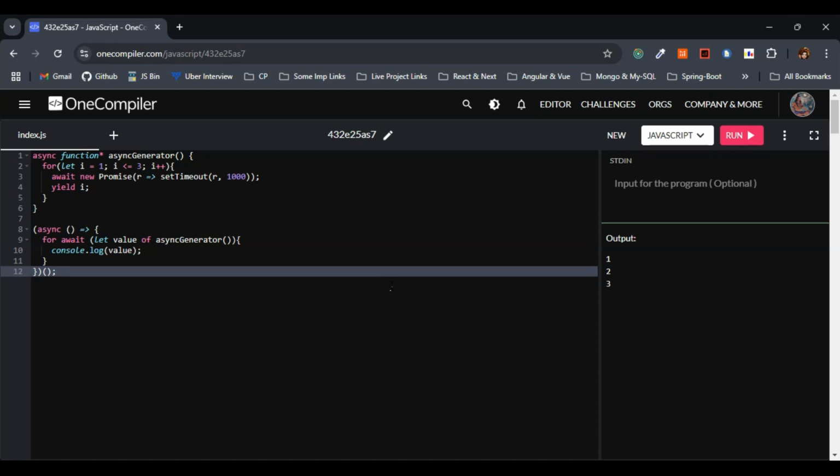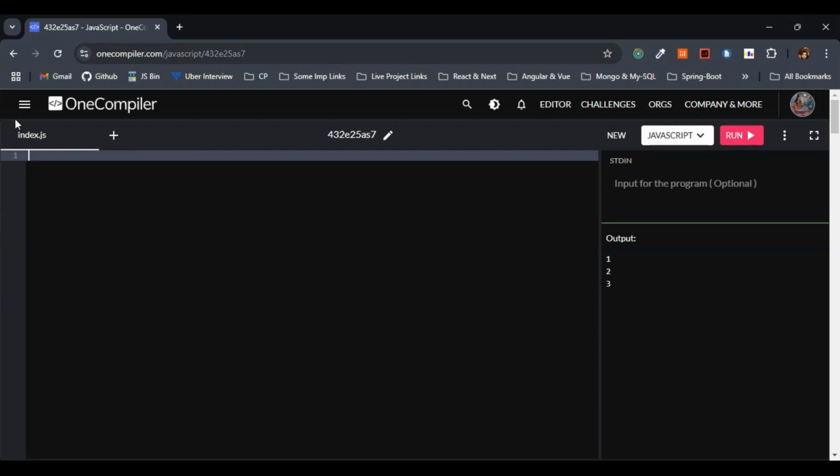So next, let's see one more example: how to read a stream. So let me quickly delete this. Let's go with a somewhat complex example. So let me give here async.